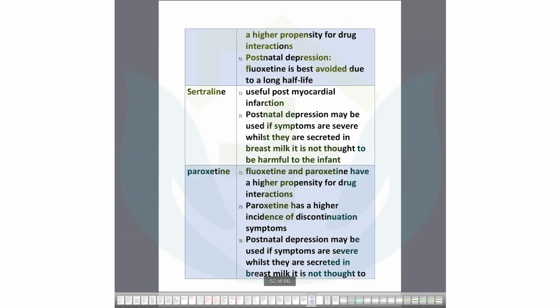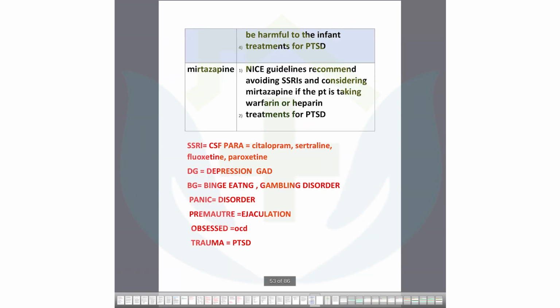So just read this one, which one is preferable for which condition, and what are the indications of SSRI. I have given you the mnemonics. These are the first line treatments of SSRI: depression, generalized anxiety disorder, binge eating disorder, gambling disorder, panic disorder, premature ejaculation, OCD, PTSD. For all of these, the first line treatment is SSRI. So you need to know these disorders.